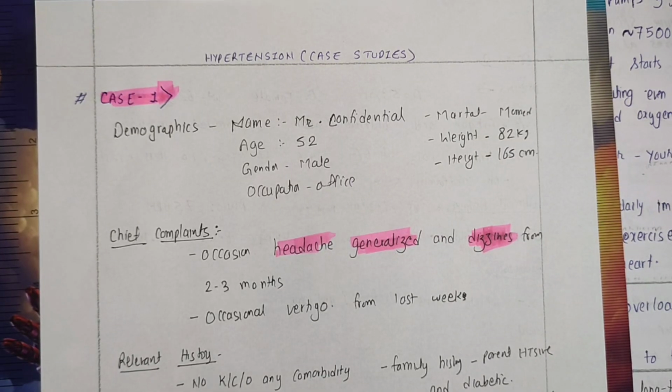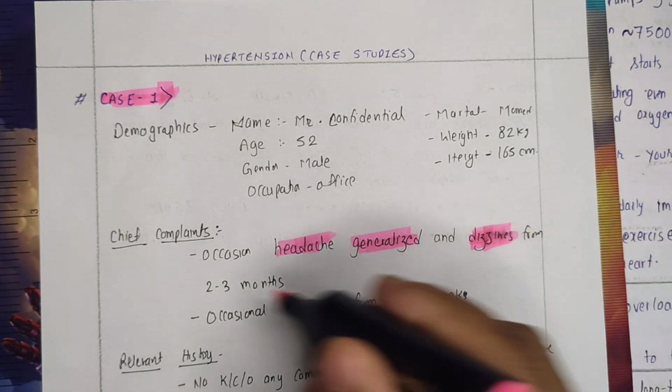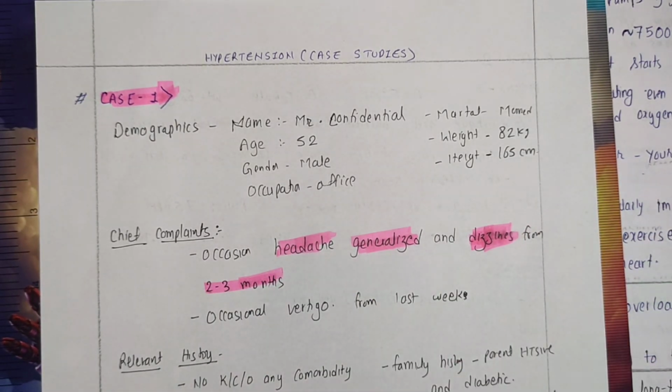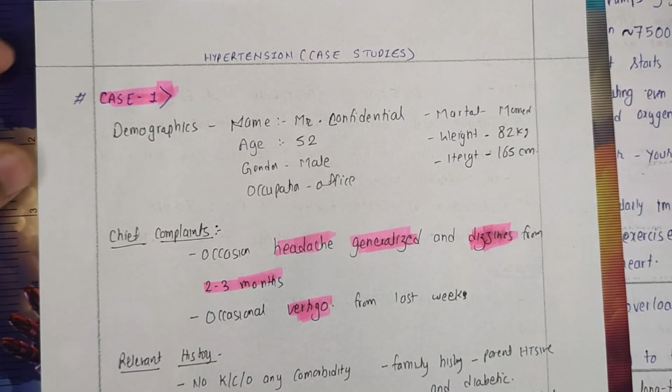A male patient, 52 years old, working in a corporate office, with a weight of 82 kg and height of 165 centimeter, appeared in the hospital with the chief complaint of occasional and generalized headache with dizziness for the last 2 to 3 months, and he was complaining of occasional vertigo also. Sometimes he was having complaints like vertigo also.